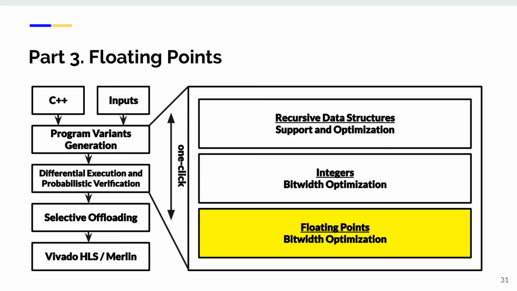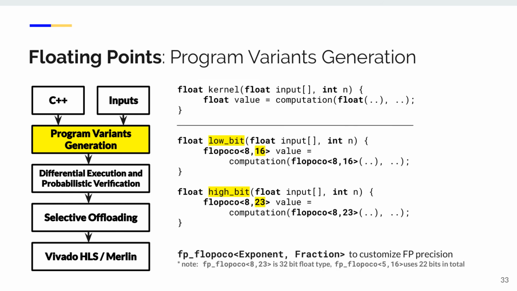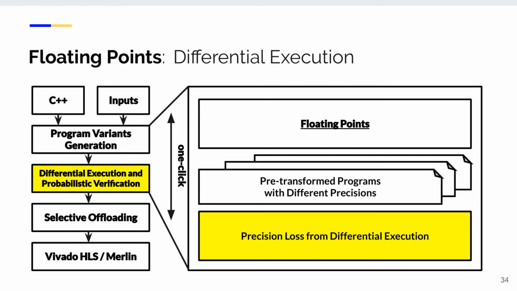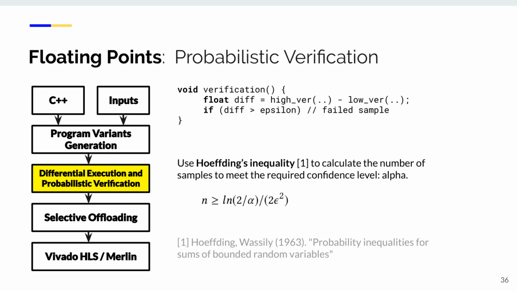For the floating point tuning, we design a probabilistic differential execution-based approach. It first generates program variants with different precisions by source-to-source transformation. For example, we use the Rose compiler to get two transformed versions, one with reduced precision and another one with original precision. After getting these variants, we measure the precision loss using differential execution. We add a verification function to check whether the error is within the threshold or not. We call this one sample of verification. So apparently, one sample is not sufficiently reliable. Therefore, we use Hoeffding's inequality to calculate the minimum number of required samples to achieve our confidence level probability.